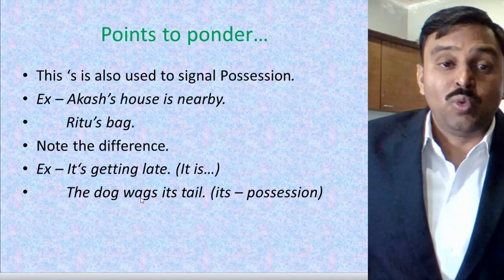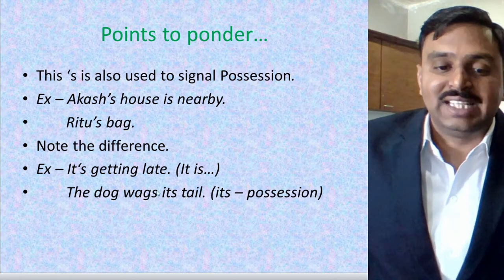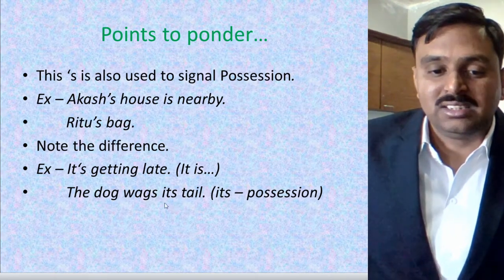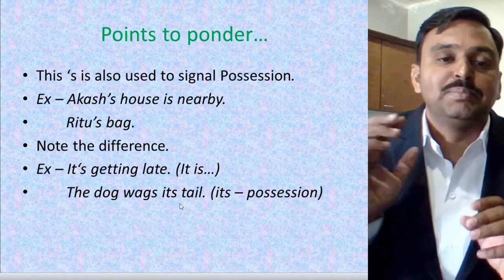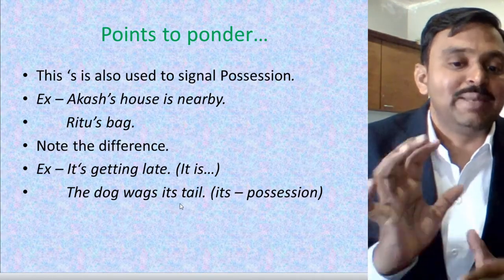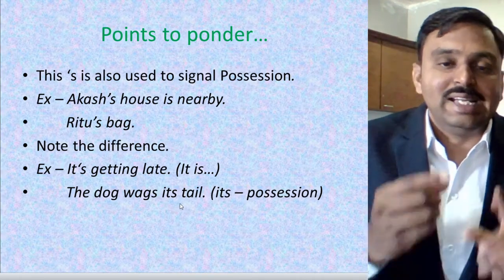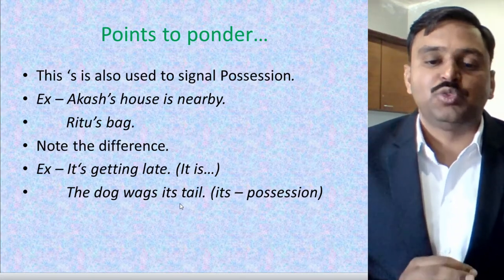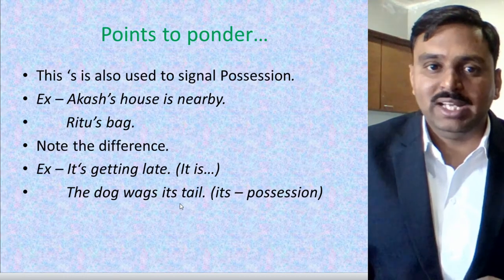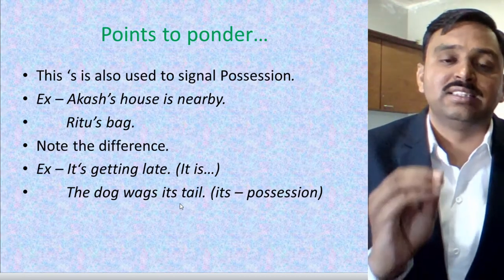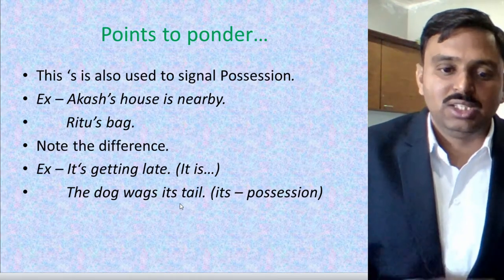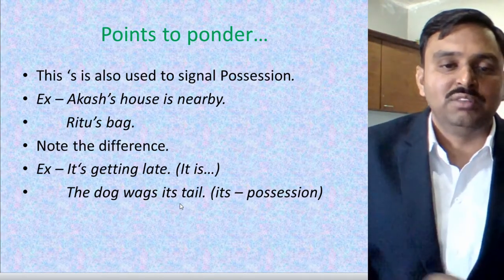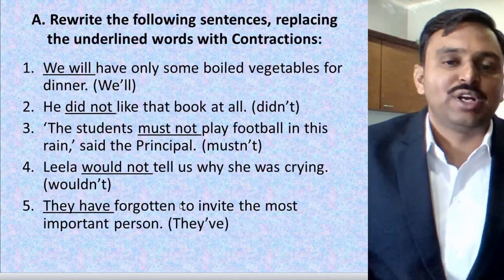The dog wags its tail. Its tail. Whose tail is it? Its tail. This its is used to show the belongingness of animals. Its ear, its eyes, its leg is basically used for a dog only. Alright, the cat hurt its leg. So this its shows the belongingness or possession of animals. Let's go for our next point.